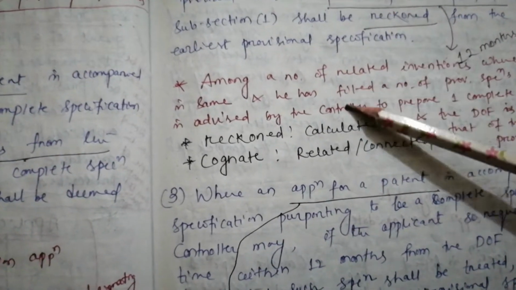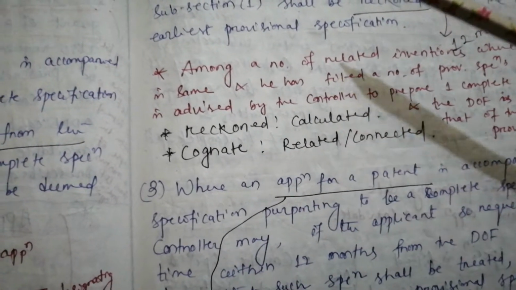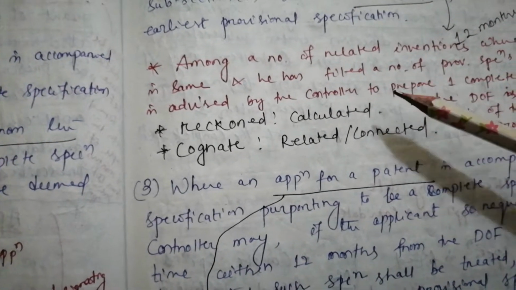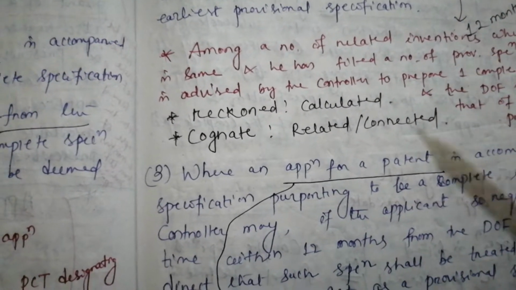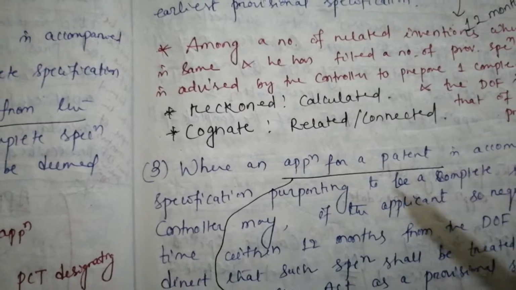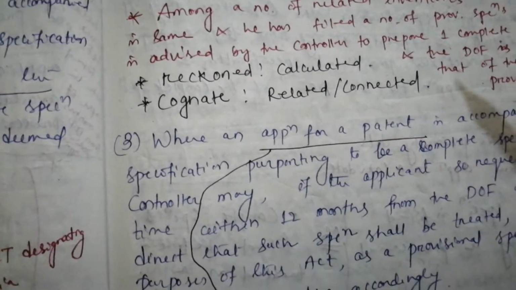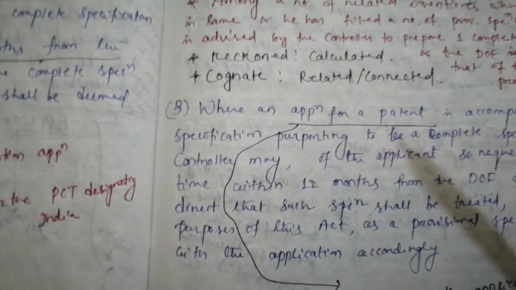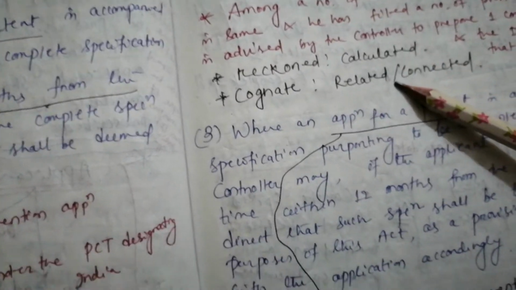Also I have written the meanings of two words just for reference. Reckoned means calculated and cognate means related or connected. I think all of you know this, but still for reference I have mentioned it here.